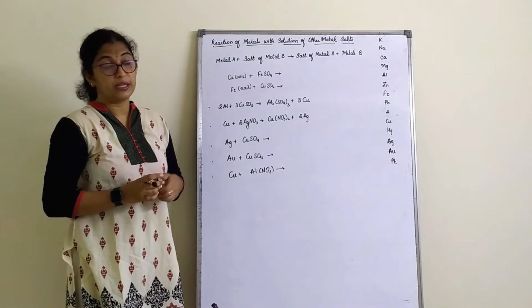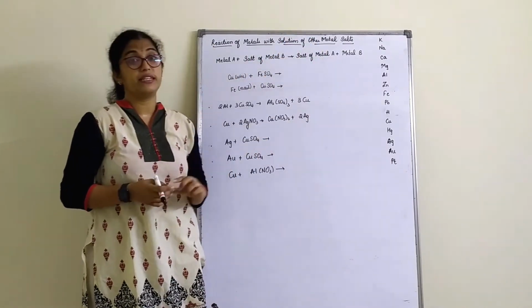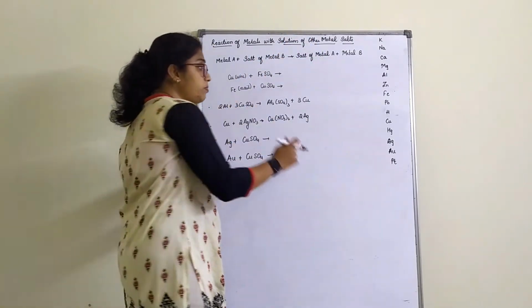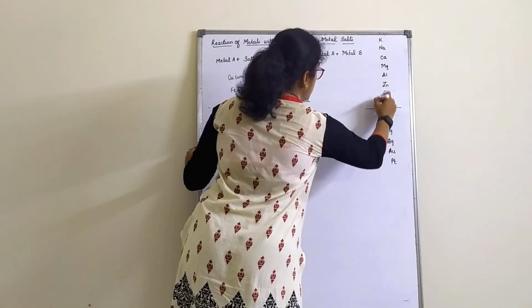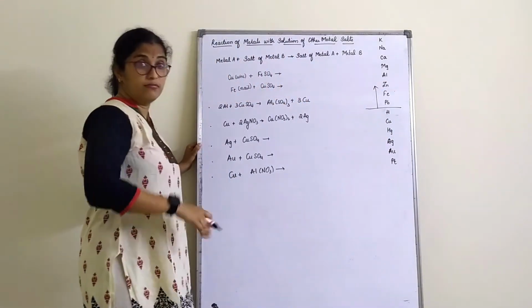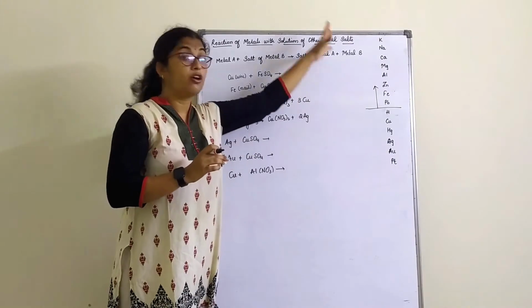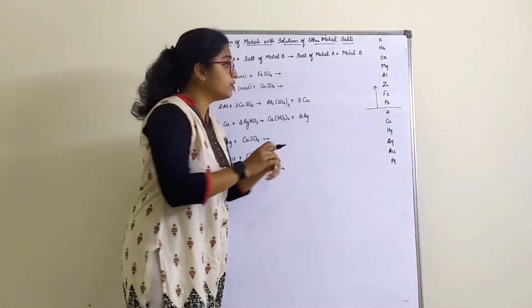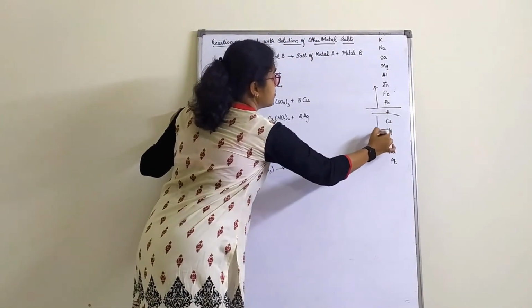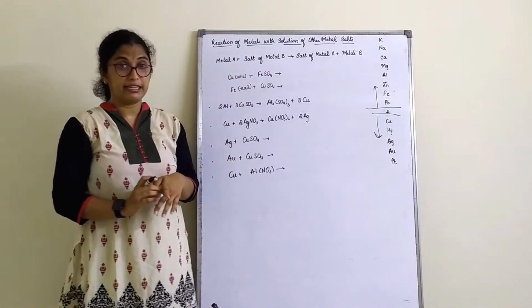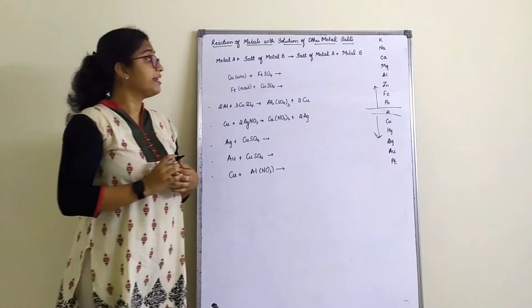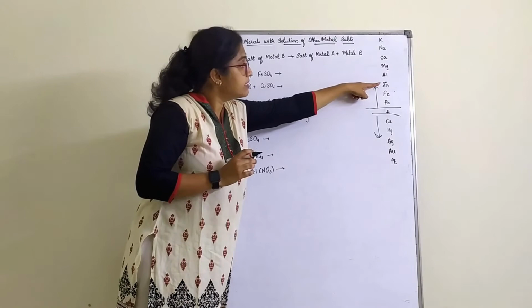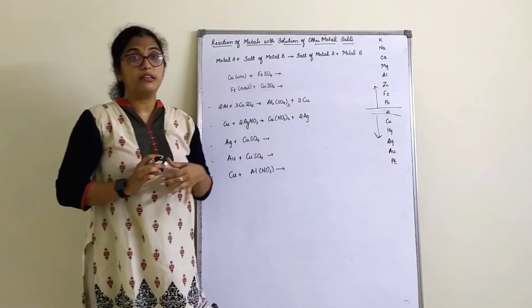Let's just go back to the reactivity series here. Metals which are placed above hydrogen are all reactive. Below hydrogen, they are less reactive. Now if I ask you, is zinc more reactive or iron more reactive?